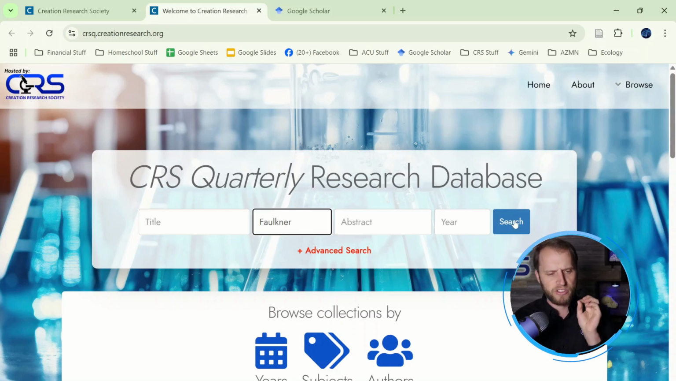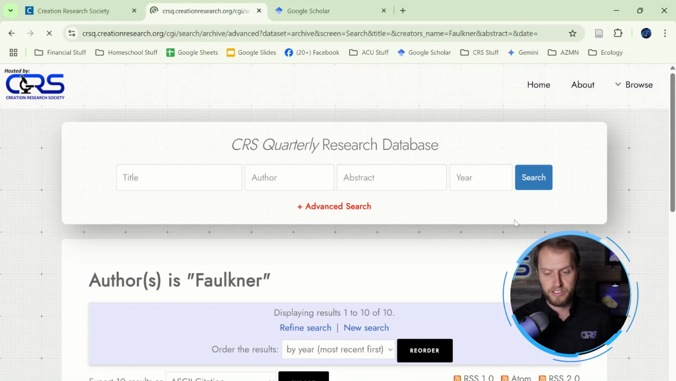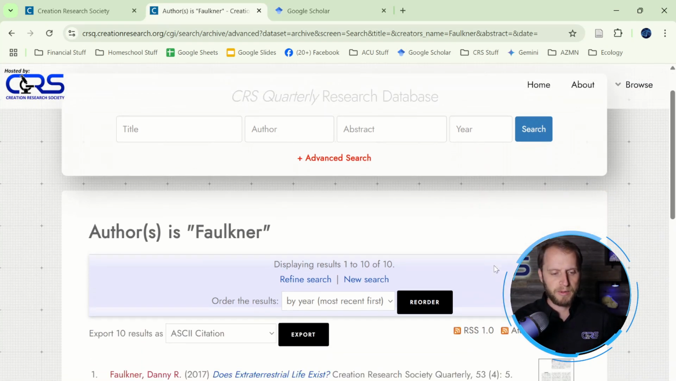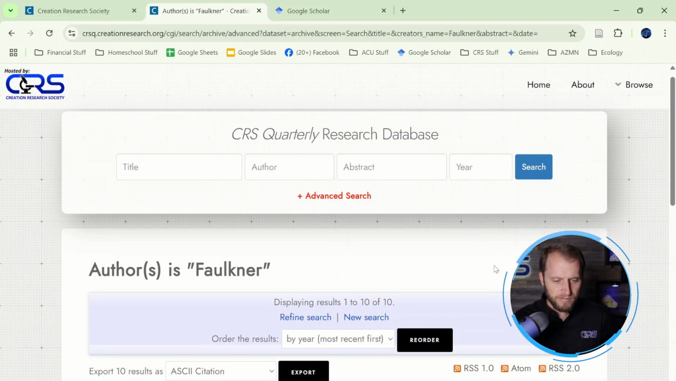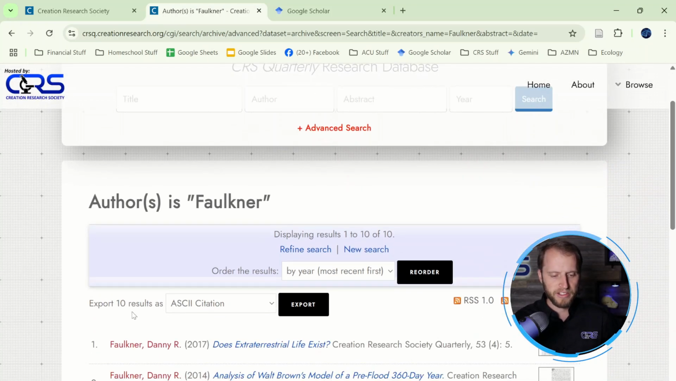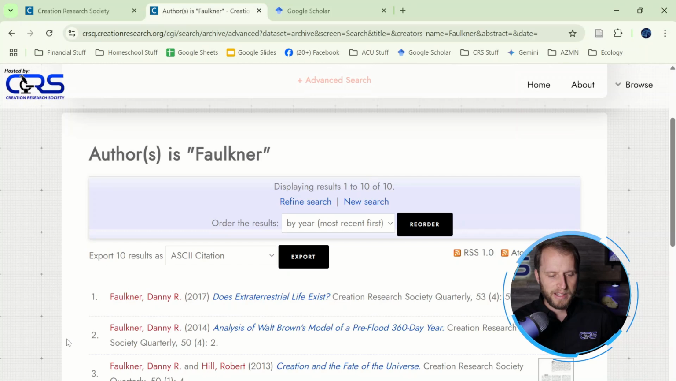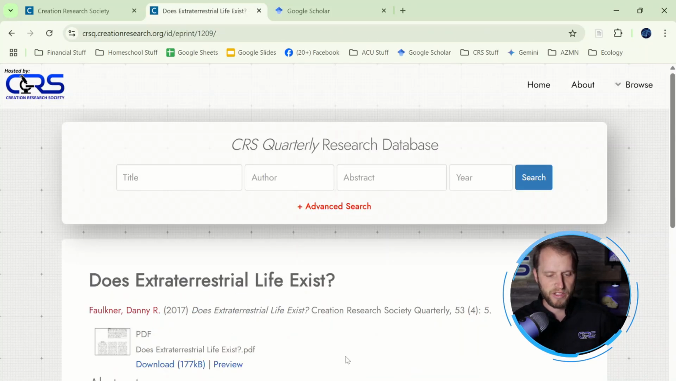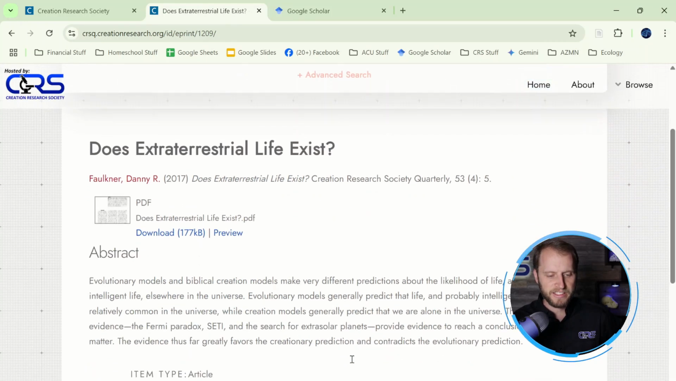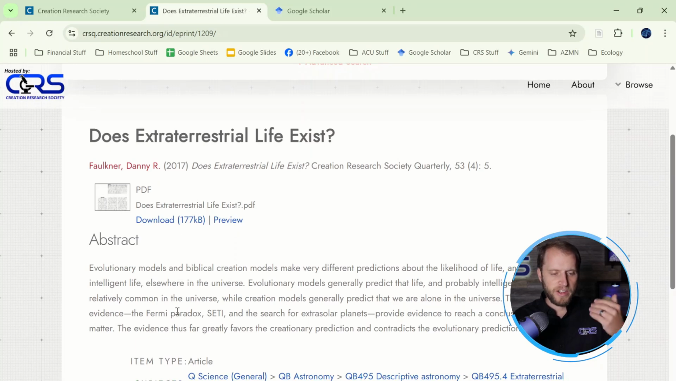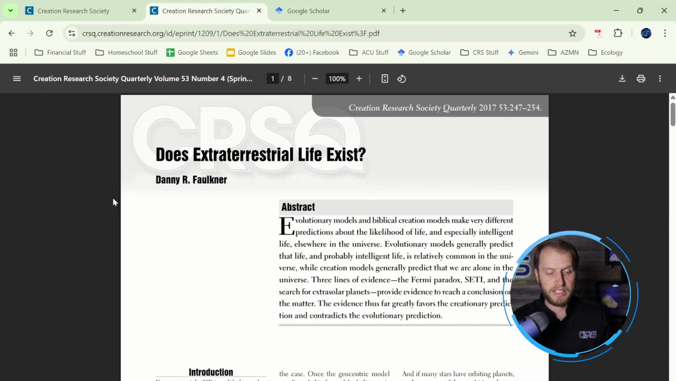Right now, this database is just for the CRSQ. That may change in the future. We would love to make this more broadly available, but right now it's just CRSQ. And this pulls up every article ever written by Danny Faulkner in the CRSQ. Does extraterrestrial life exist? And here's, of course, the abstract. Most importantly, here's the PDF download.